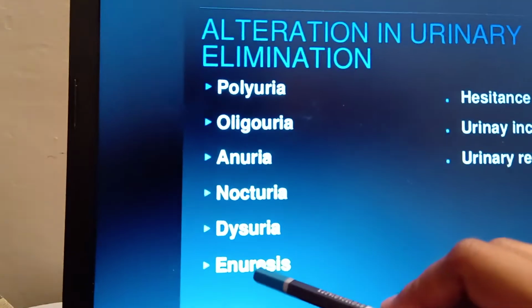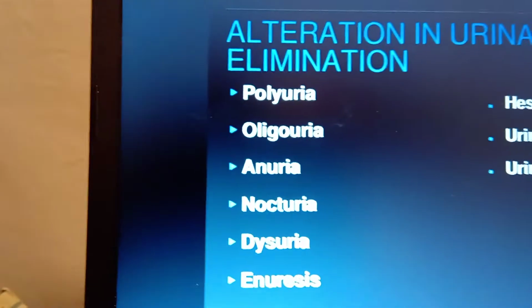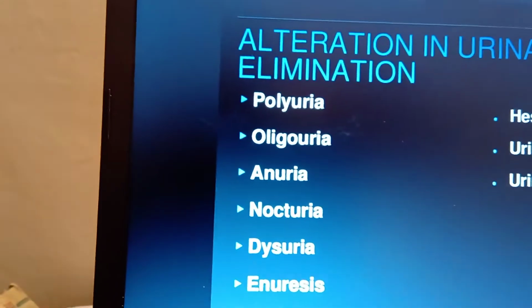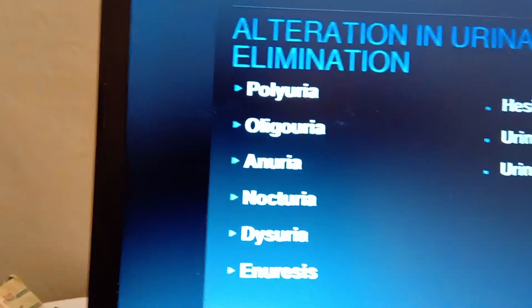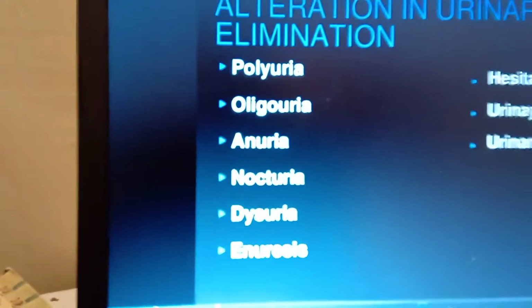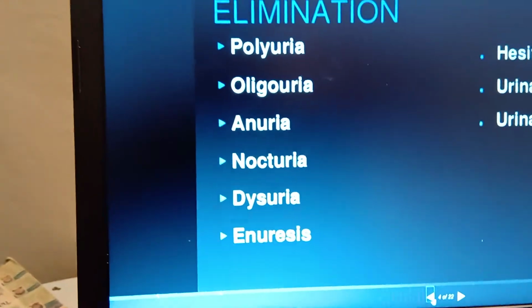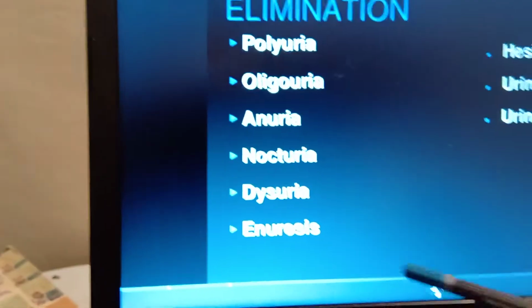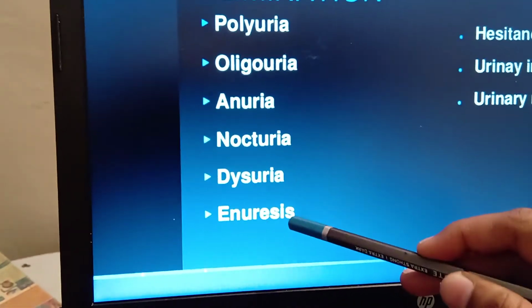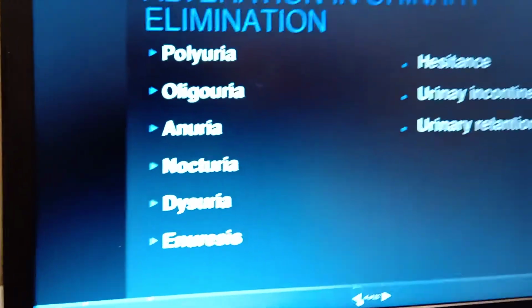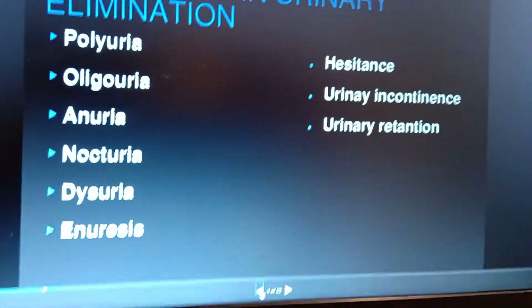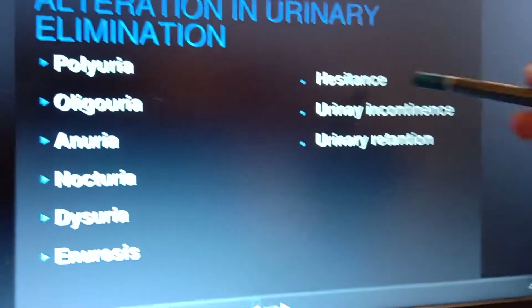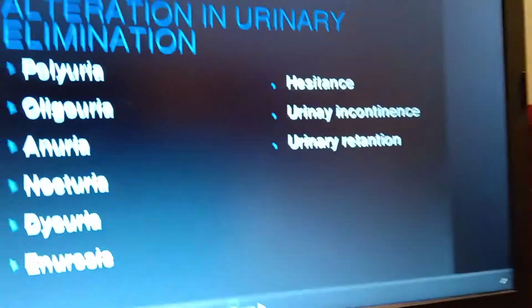Okay, and next one is enuresis. So enuresis means a repeated inability to control the urination. The person repeatedly feels the need to urinate. Okay, so that is called what? Enuresis. And next one is hesitancy. So hesitancy means what? That is a tentative behavior. The person will have hesitance to pass urine.